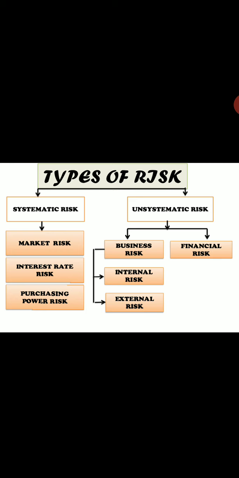Systematic risk refers to the risk which is inherent to the entire market or the market segment. Systematic risk is also called undiversifiable risk, uncontrollable, which is volatile. Volatile means there are lots of fluctuations in the economy. For example, it can be in terms of price movements, that is inflation, deflation. There's a market risk which affects the overall market, and it is not just about a particular stock or particular industry. It is not just confined to one particular sector.